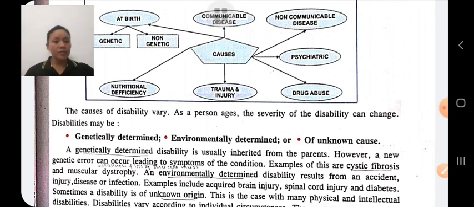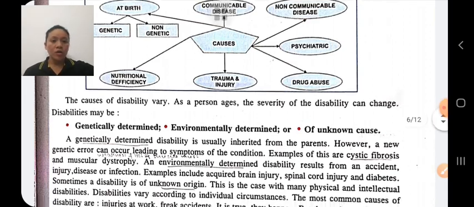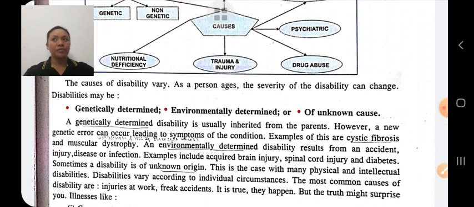Genetically determined disability is usually inherited from the parents. Genetic means which we inherit from the parents. However, new genetic errors can occur, leading to symptoms of that condition. He gets the disability from his parents due to genetic factors. Examples of this are cystic fibrosis and muscular dystrophy.